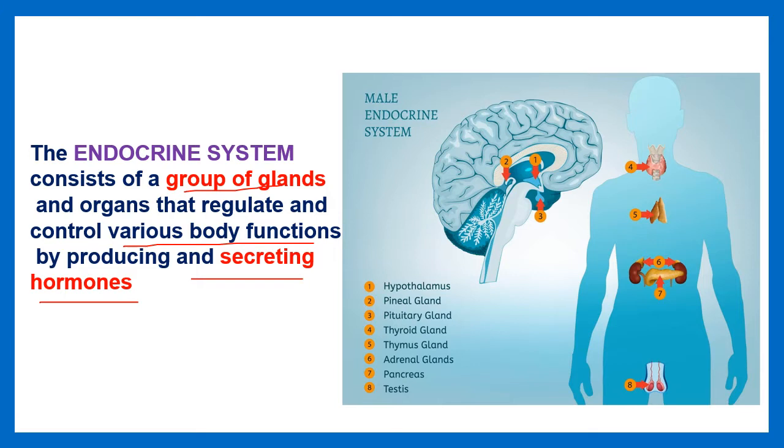endocrine system. Here in the picture you can see the male endocrine system, and these are the glands: hypothalamus, pineal gland, pituitary gland, thyroid gland, thymus gland, adrenal gland, pancreas gland, and then testes. And this is the location of all these glands.